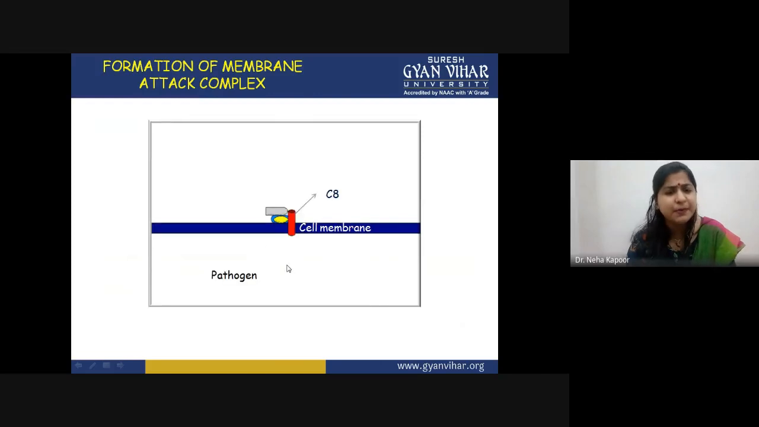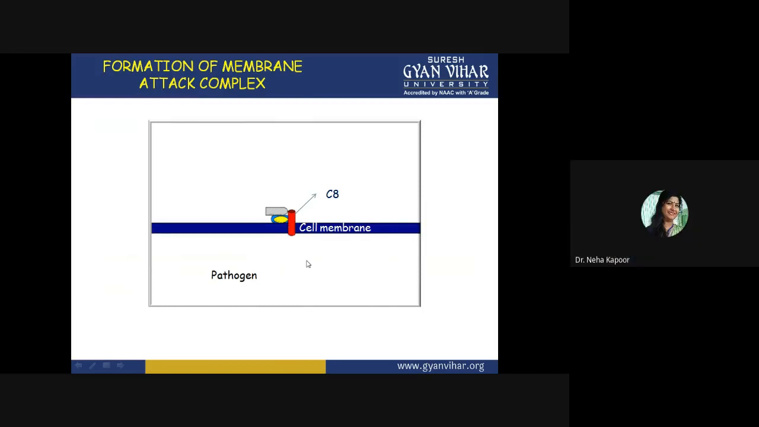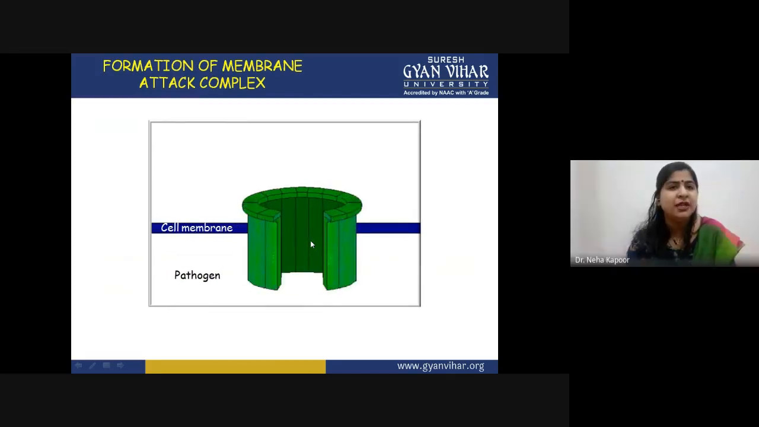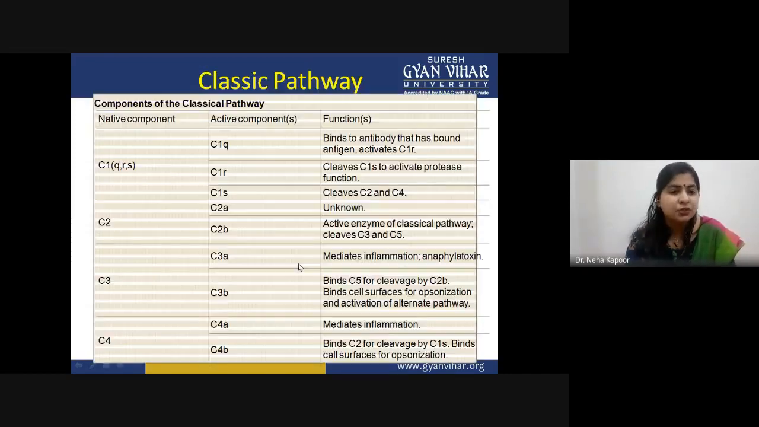Once these three proteins are attached, the next protein, C8, will come and attach to this complex, and the last protein, C9, will polymerize. That means many C9 proteins will attach in a fashion that a membrane attack complex will be formed, and it will create a pore like this. Many such pores would be created in the cell membrane, and the cell would be lysed.